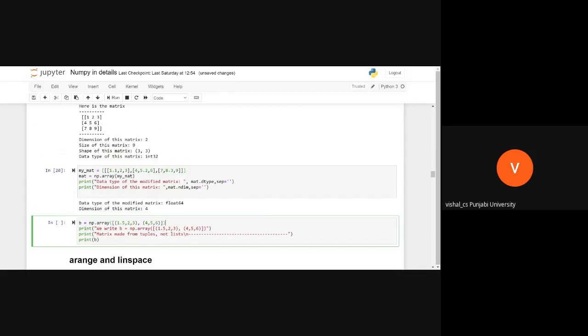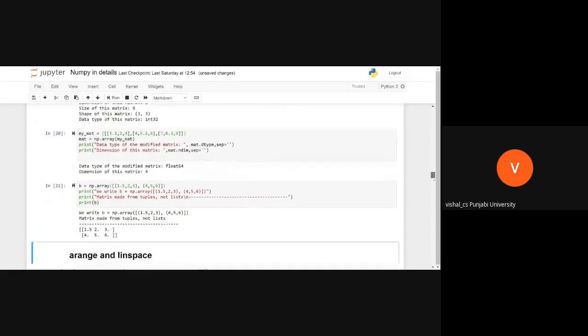Now see here what I am doing. I am passing a tuple within this. I am creating an array from the tuple also. Isn't this a tuple? Yes, sir, it's a tuple.